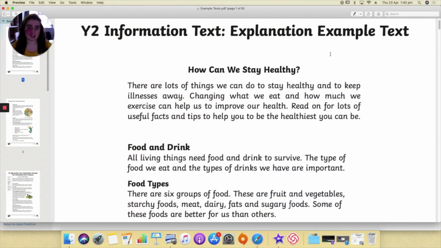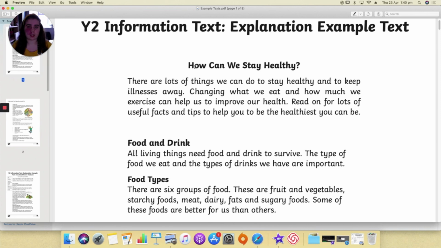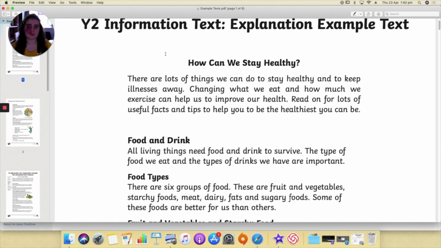So this is our example explanation text, and it's called How Can We Stay Healthy? You might want to have your own version printed off so that you can follow along with me as I'm reading, and then afterwards we're going to annotate it together. That means go through it with a highlighter or a pen and spot some of the features that we might want to have in our own explanation text when we write it.